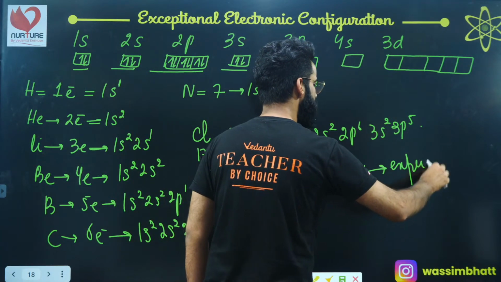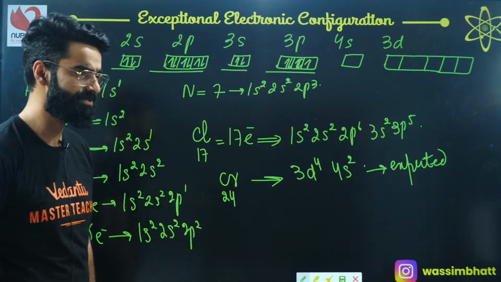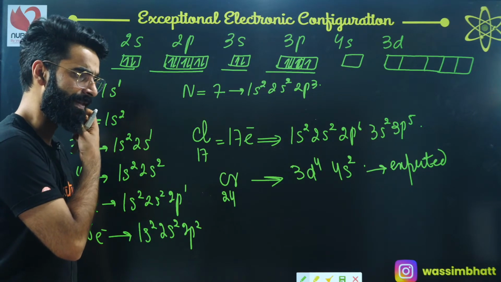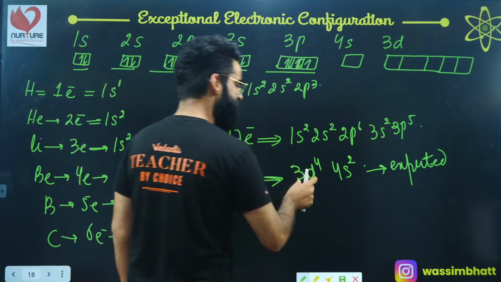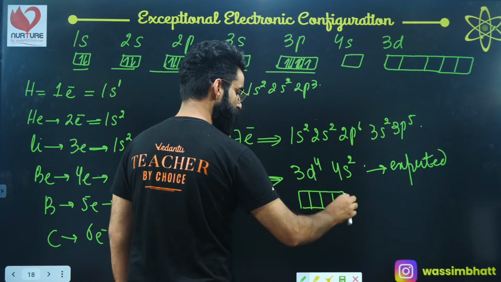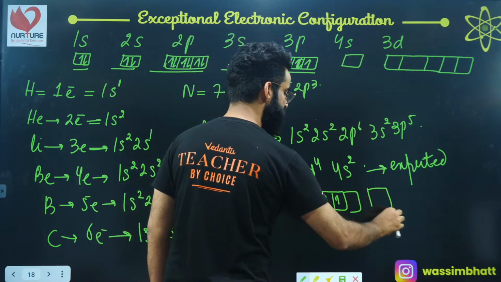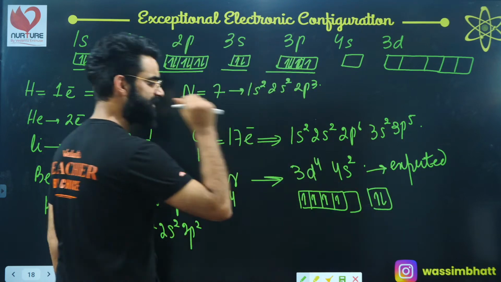But this is not the actual one. There are certain exceptions. So what is the reason for those exceptions? You'll get the idea in some time, right? But right now, this is the expected electronic configuration of chromium. So 3d4 means 1, 2, 3, 4, and this is 4s2. Correct?